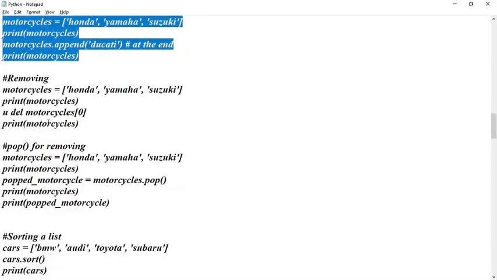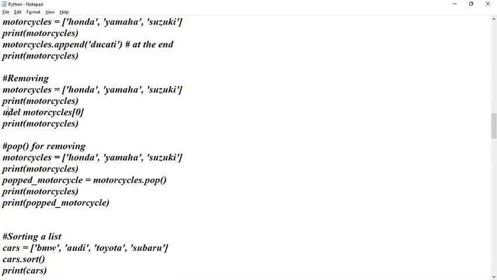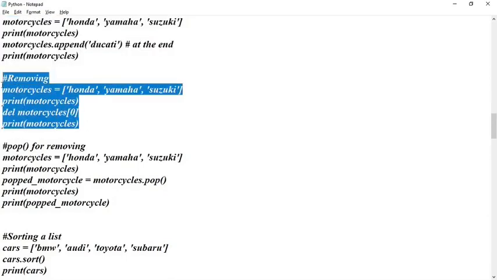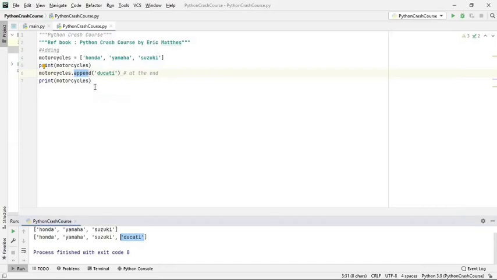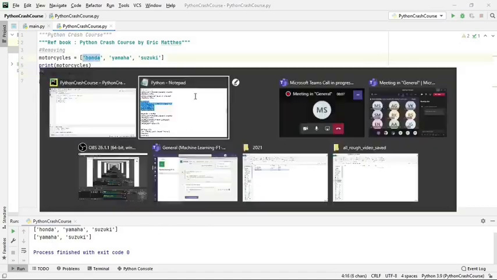And then removing from a list, if you recall, we have this del statement. So del is for removing from a list. Here the 0th element, that means Honda, will be deleted. So you see Honda has been deleted, right? Yamaha and Suzuki remain, that means the 0th element has been deleted.